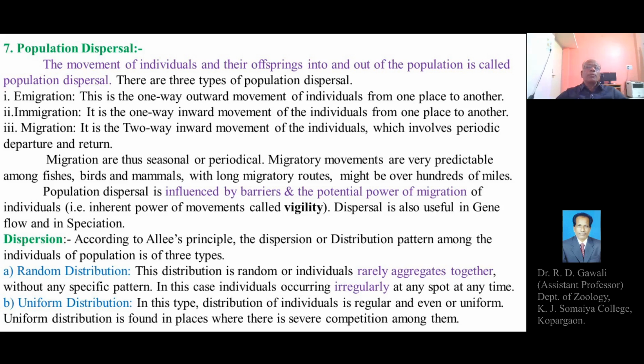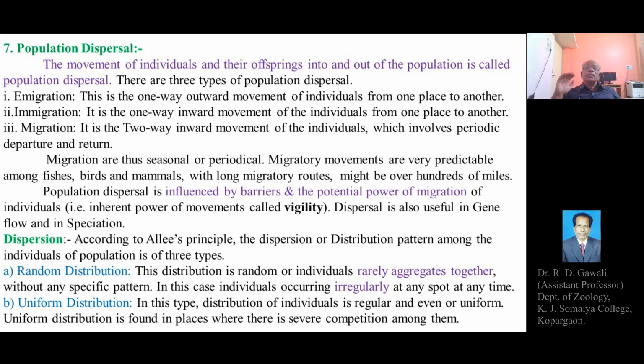So there are three types of population dispersal. We will repeat them again. One, that is emigration, which is the one-way outward movement of the individuals from one place to another. Immigration, that is inward movement. It is also a one-way movement, an inward movement of the individuals from one place to another.